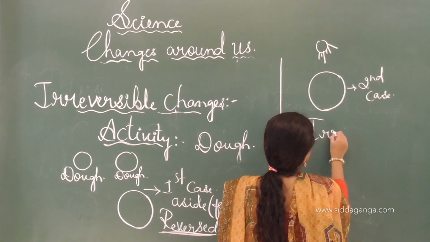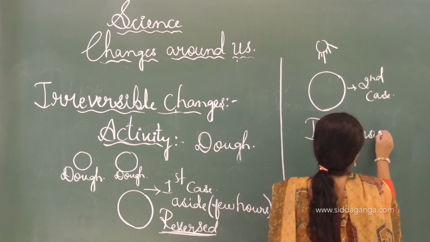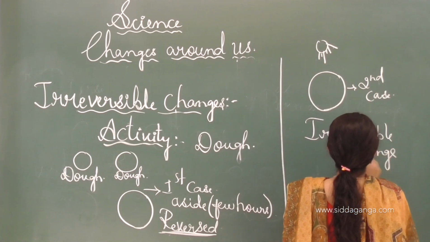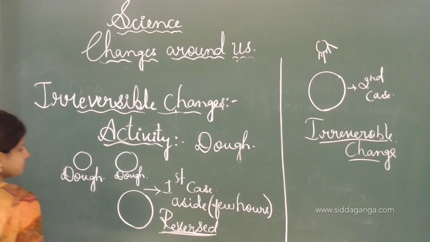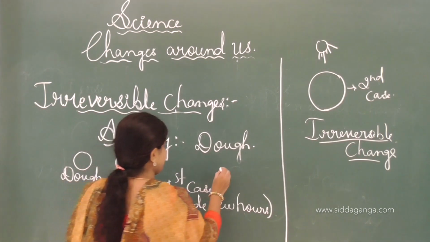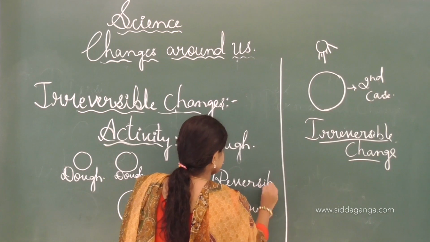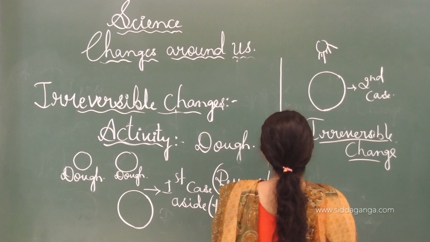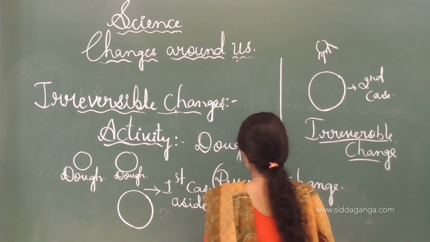So that is irreversible change. This one is the reversible change.